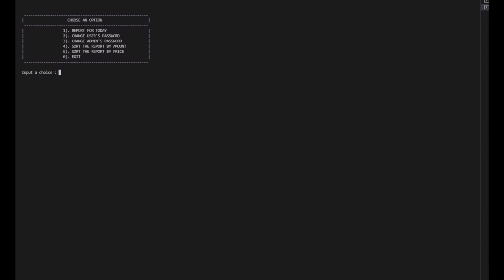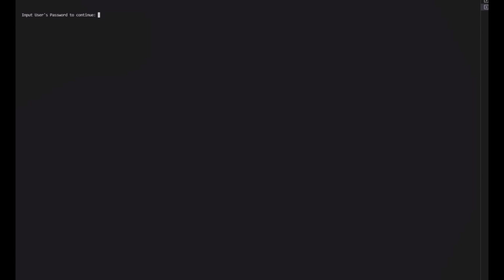Next, I'm going to show you how to change the user and admin password. The concept of it is like how you change the Facebook and Gmail or any other social media application. For here, first you have to enter the option 2 to change the user password. Then the system will ask you to input your current password. After you input your current password, it will ask your new password to change it. So I enter. After you enter it, the system will ask you to re-enter it to verify your own password.